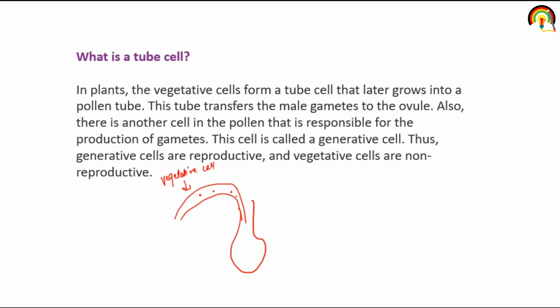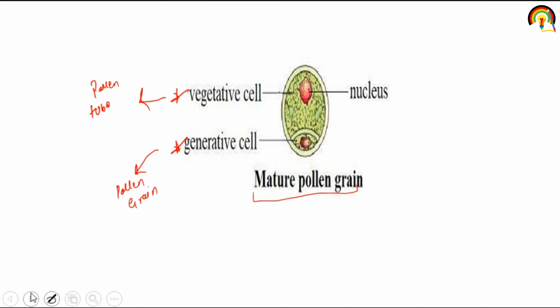And there is another cell in the pollen that is responsible for the production of gametes. This is called the generative cell. It means this generative cell forms gametes, that's why it is called the generative cell. I hope it is clear what is a vegetative cell, what is a generative cell, what is a sporangium, what are spores, and what is an endospore and vegetative cells.